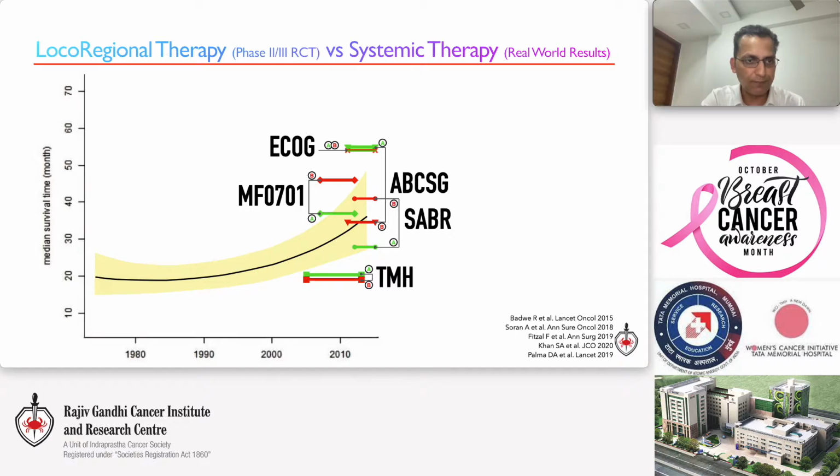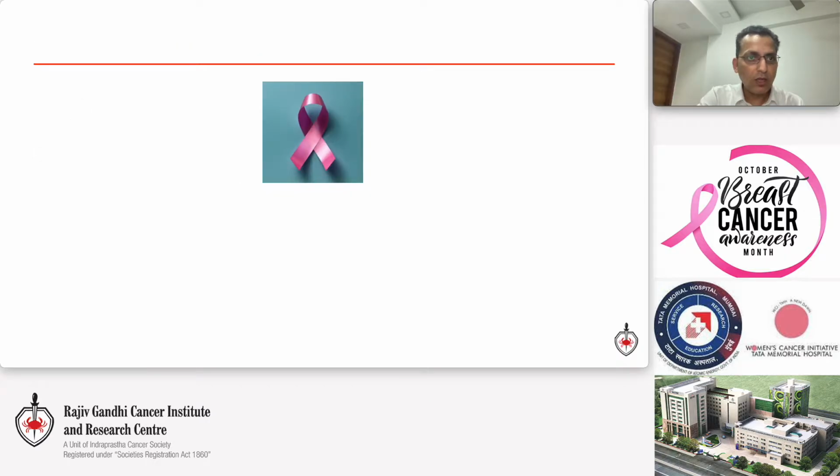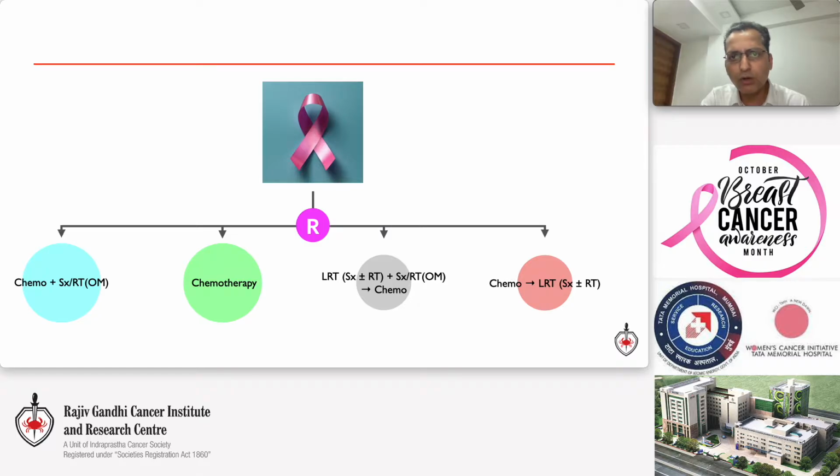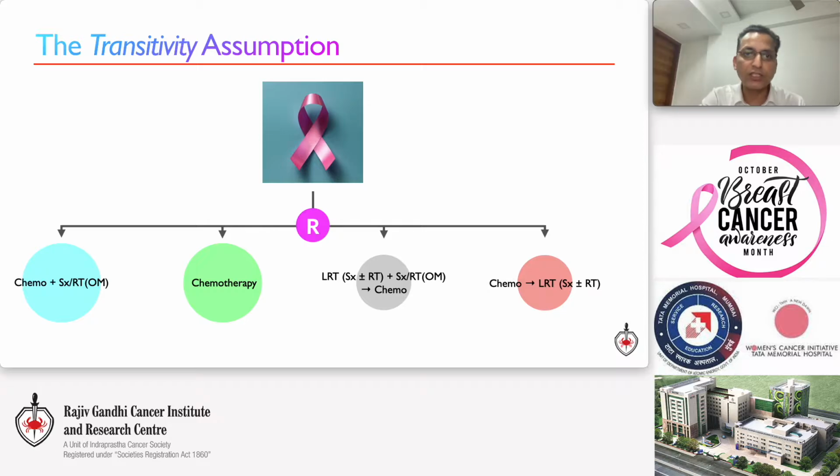median survival. Why this is important to emphasize is because if you can imagine that you have a patient with oligometastatic breast cancer in your clinic tomorrow, and assuming all these trials were actively recruiting patients, could your patient be randomized into the arms of these 5 trials, like one mega trial? I sincerely think yes. And if so, then the transitivity assumption is satisfied.